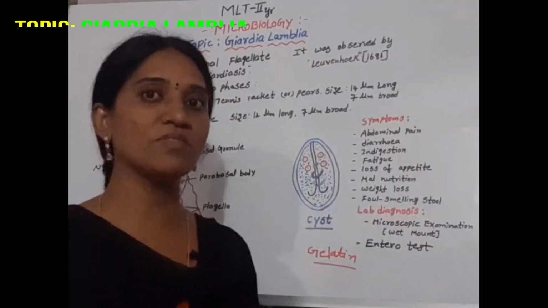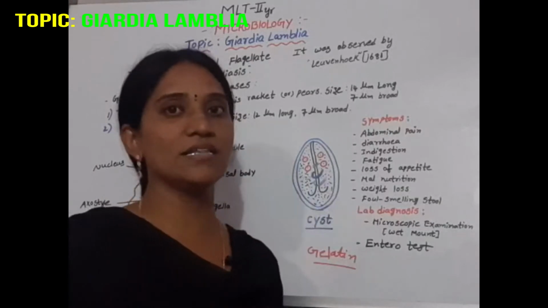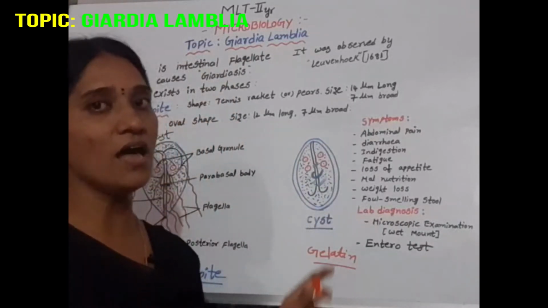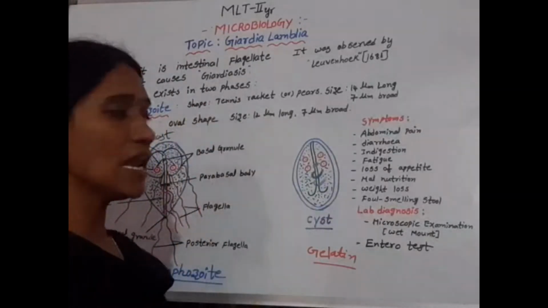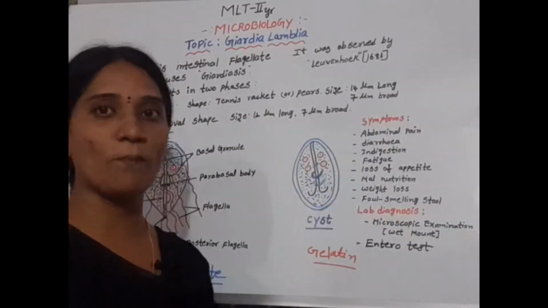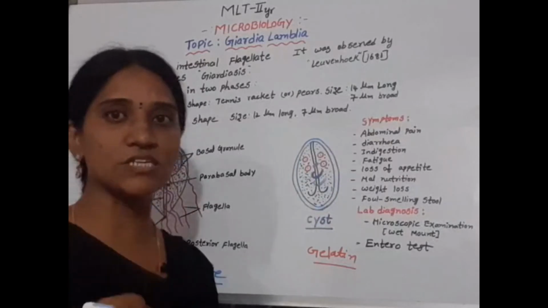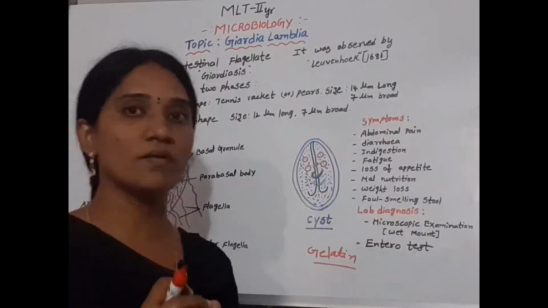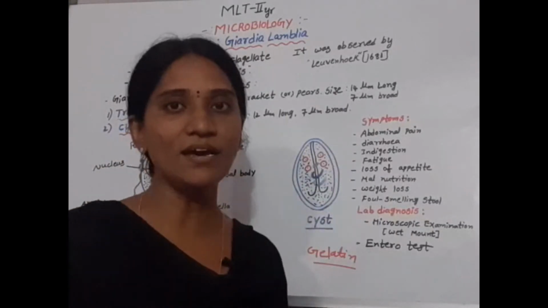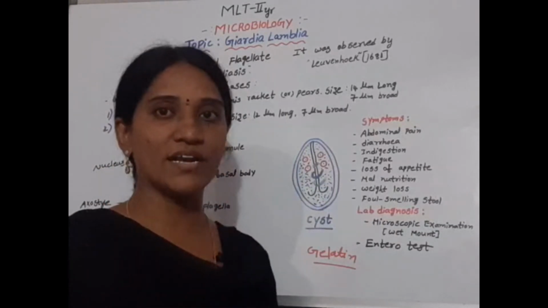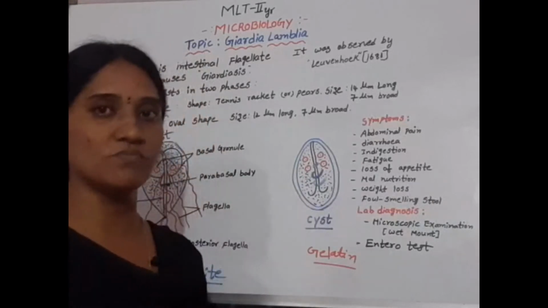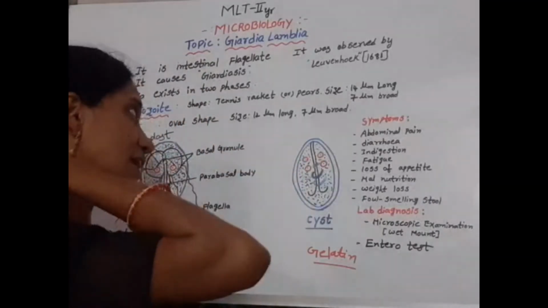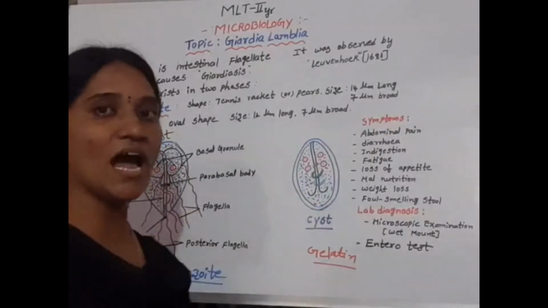After some time the gelatin dissolves and the string is taken out and tested for Giardia lamblia. Microscopic examination: the string consists of mucus. The mucus is taken on a slide and observed under the microscope. We can observe the trophozoite or cyst stages, and we can diagnose Giardia lamblia.